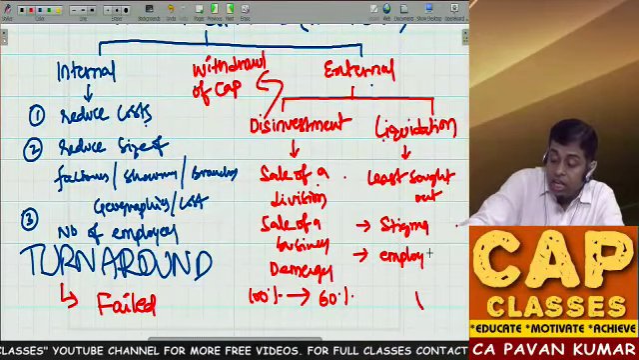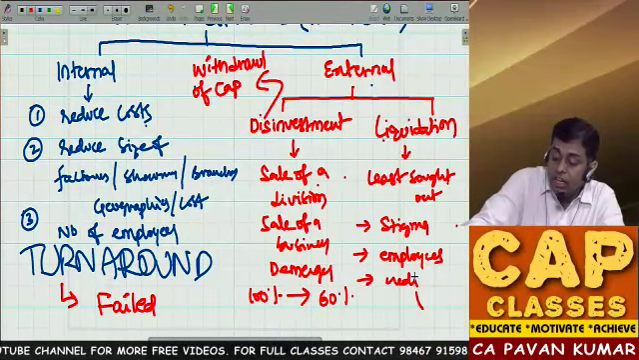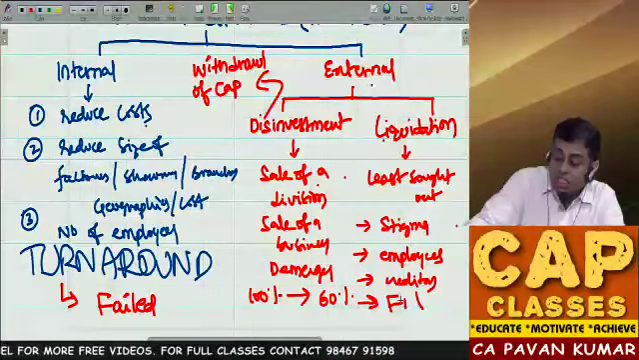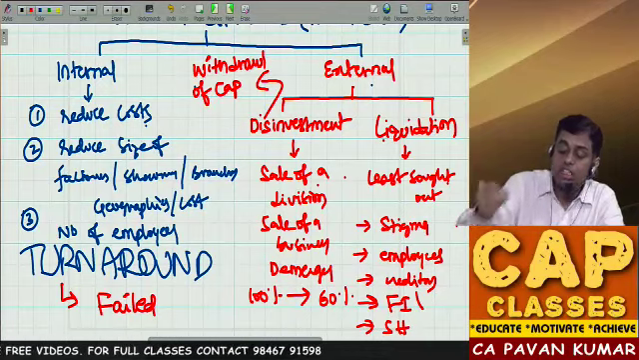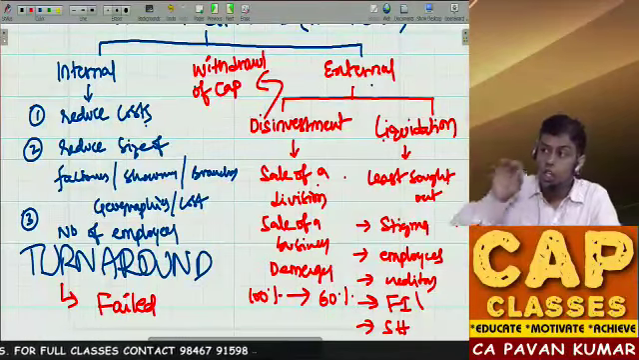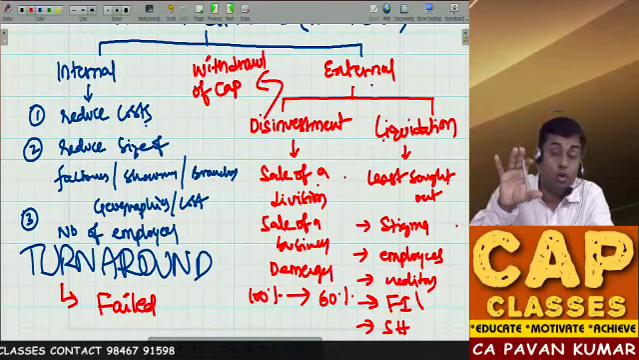Employees will lose their jobs. Creditors will lose their money. Financial institutions will lose their money. Shareholders will lose their money. So to the extent possible, companies should not go into liquidation.